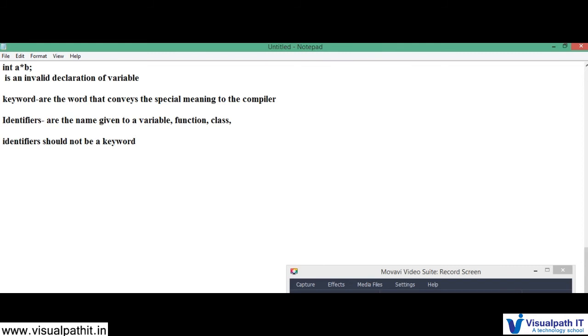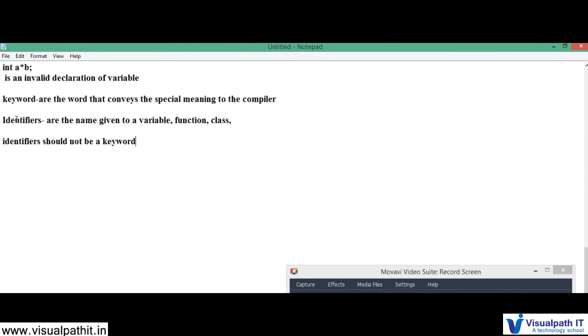I cannot give int if, since if is a keyword. You should also not give a keyword to a function or to a class. I cannot give class if, it's wrong, and void if is wrong. So I should not use keywords as identifiers.